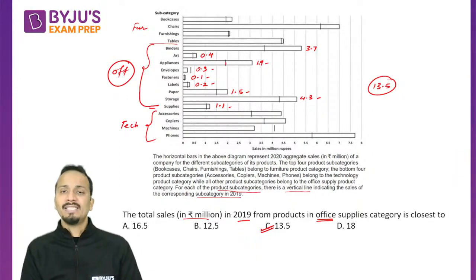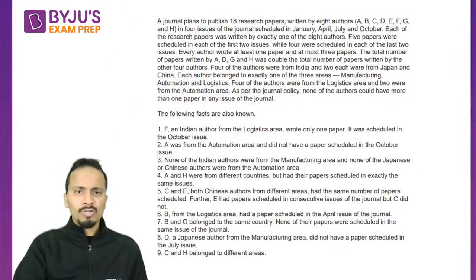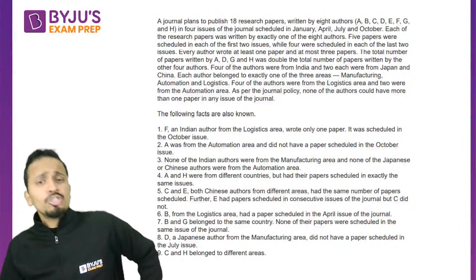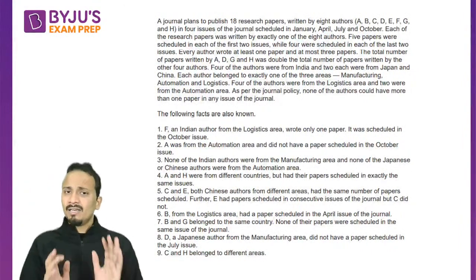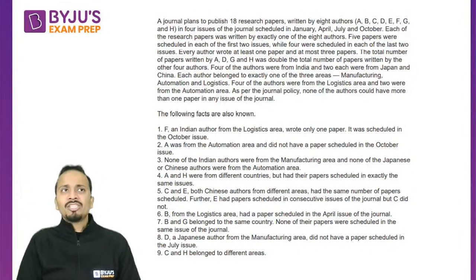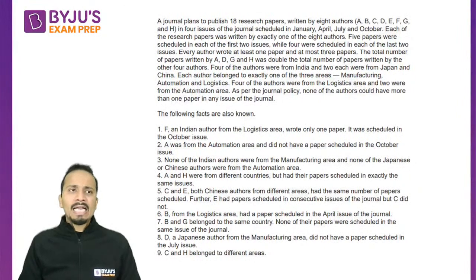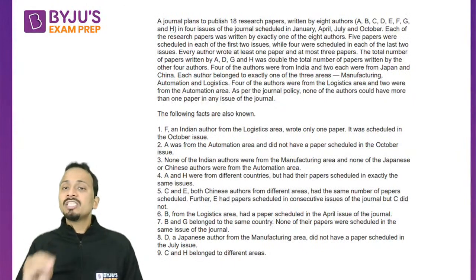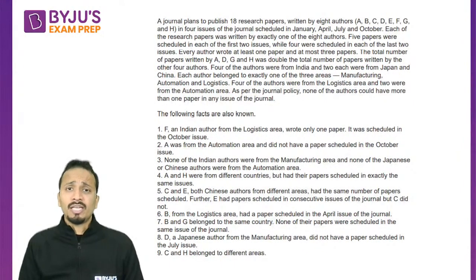Now let's see one of the questions of logical reasoning. Friends, the questions of logical reasoning are a little lengthy. Like I mentioned, we have 40 minutes, and if we are able to attempt 10 questions correctly, we will achieve 99 plus percentile.